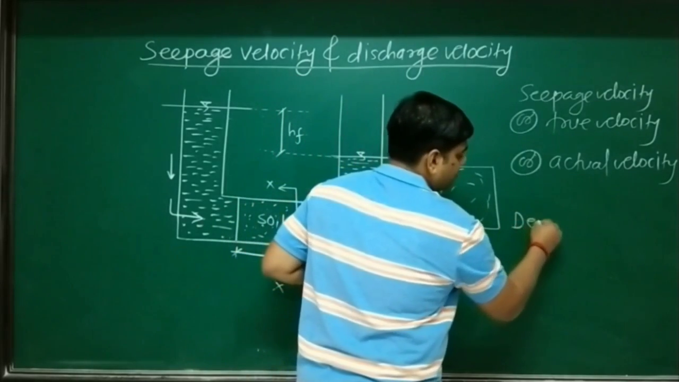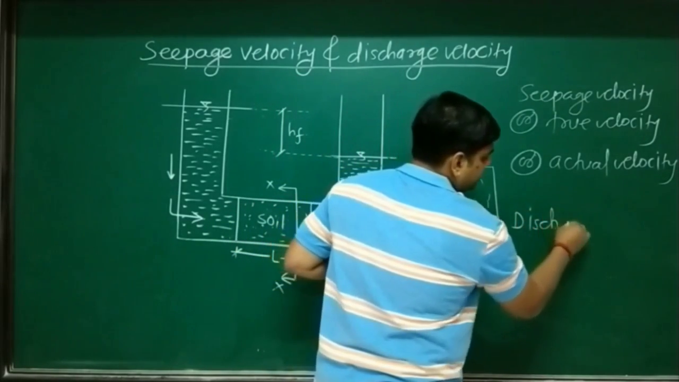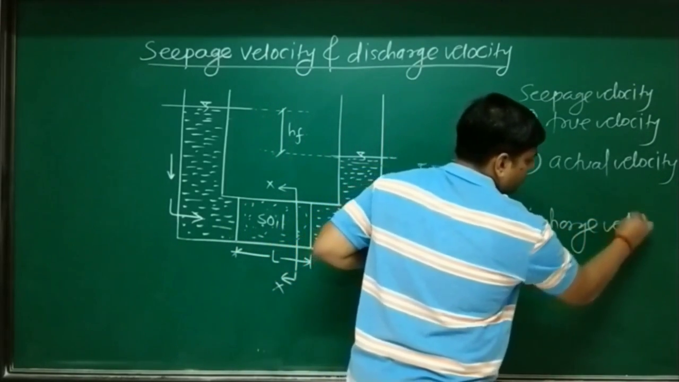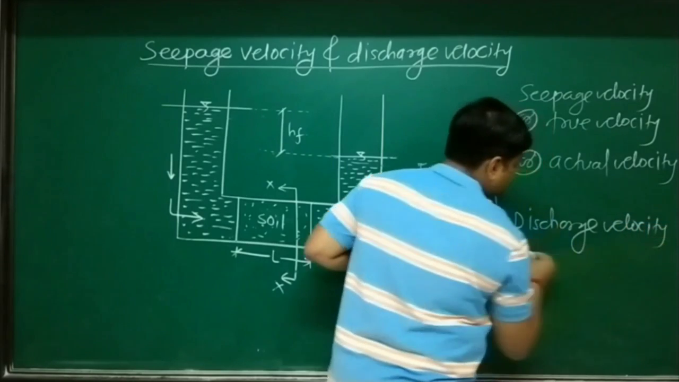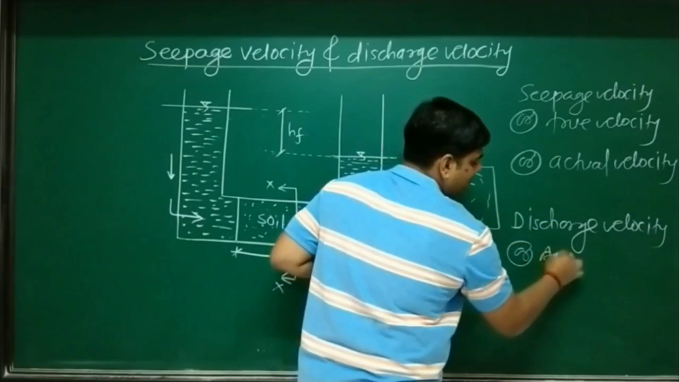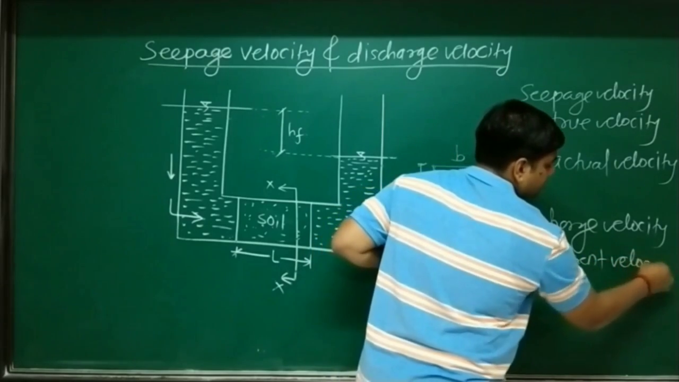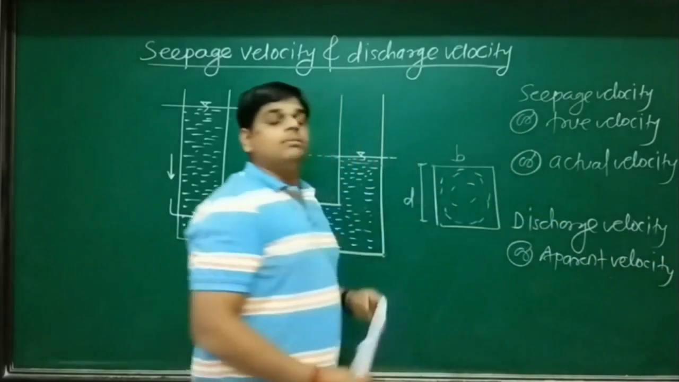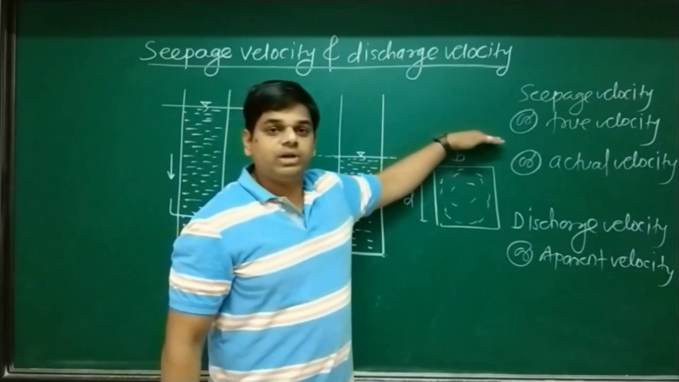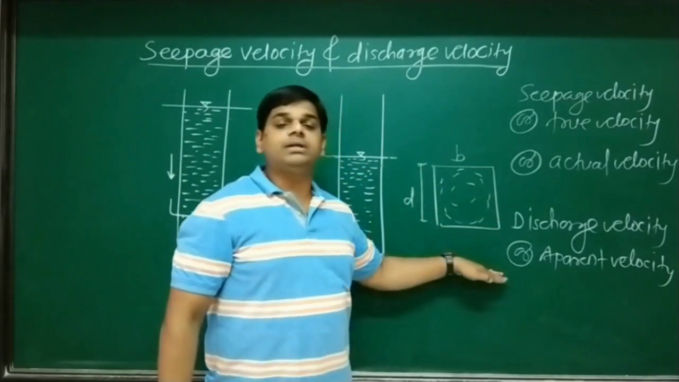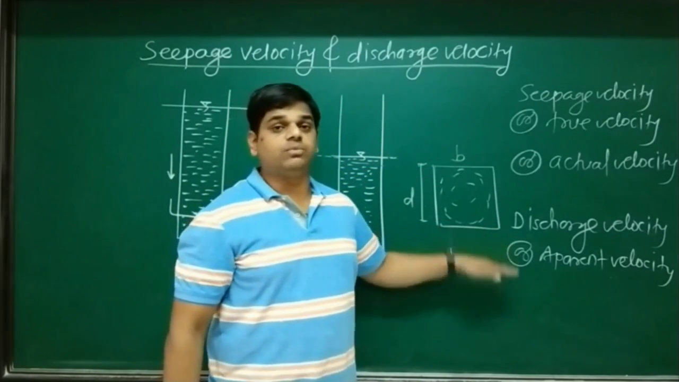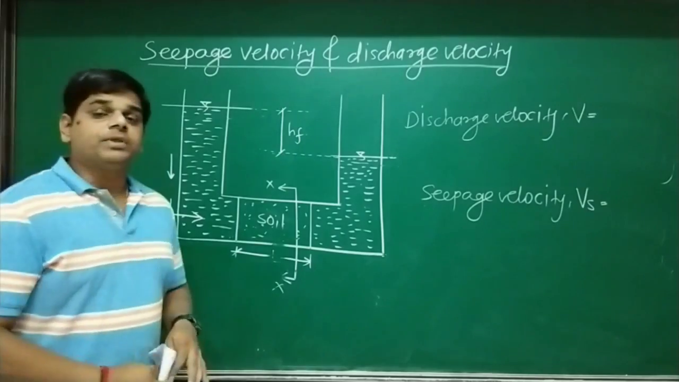Now what is the meaning of discharge velocity? Discharge velocity we also call apparent velocity. So one is true velocity and the other is apparent or false velocity; we call it false velocity. Okay, we got the code.